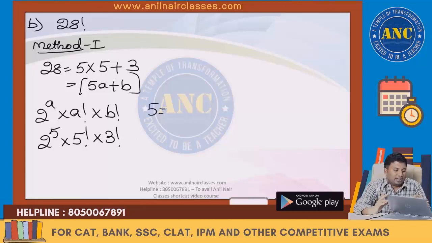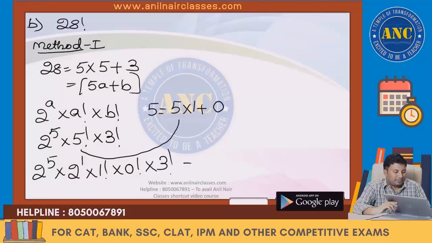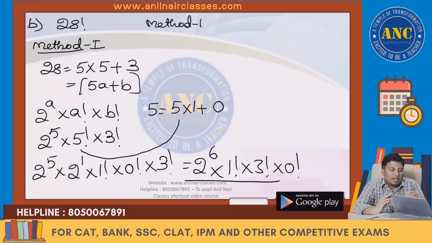Again 5. 5 is nothing but 5 into 1 plus 0. So this is 2 power 5 into 2 power 1 into 1 factorial into 0 factorial into 3 factorial. This is nothing but 2 power 6 into 1 factorial into 3 factorial into 0 factorial. You don't need to do all this.